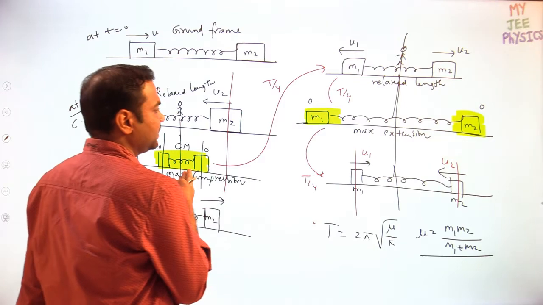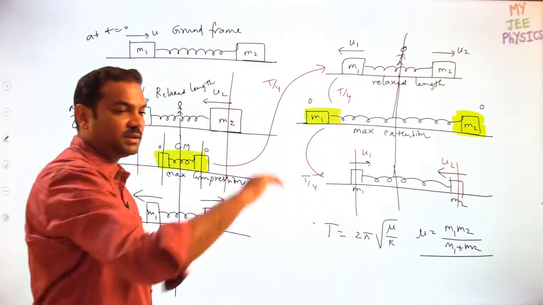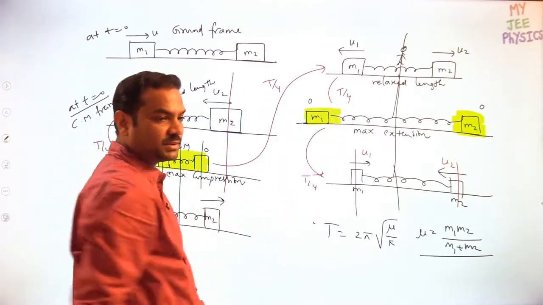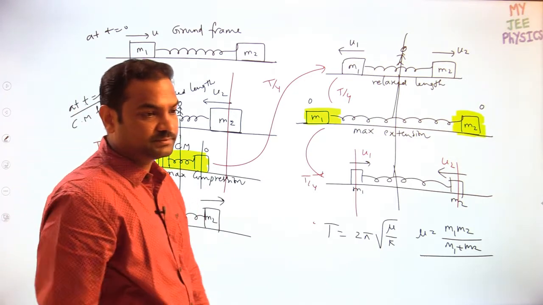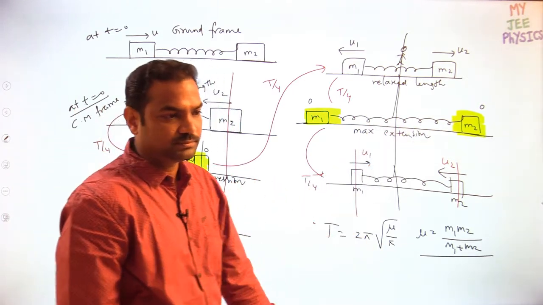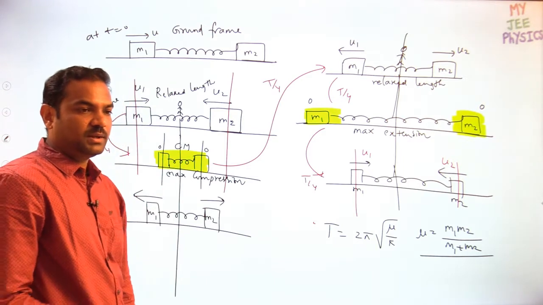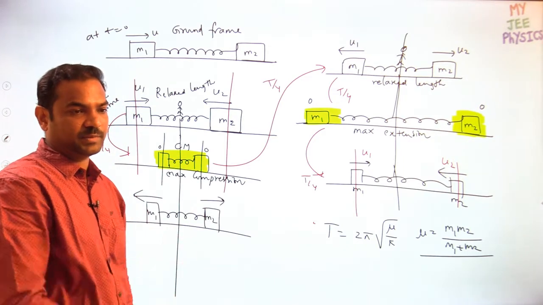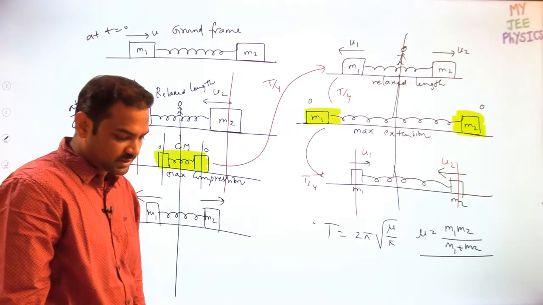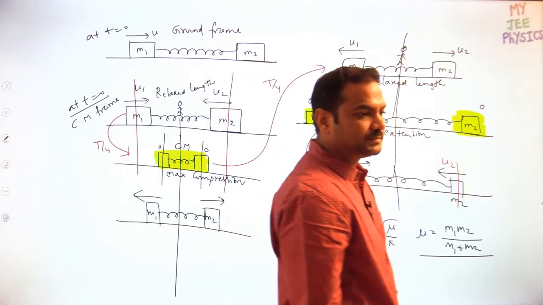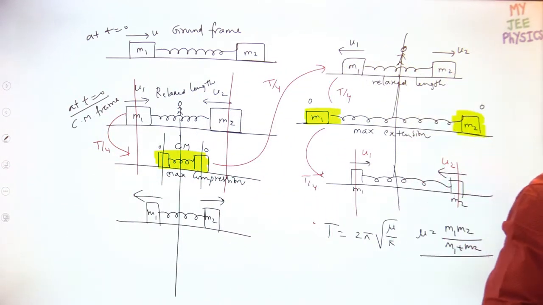So relative velocity 0 stands for extension, either minimum or maximum. So here you are getting maximum compression and maximum extension. Minimum distance between the blocks and maximum distance between the blocks. In distance wise it is minimum and maximum. Compression and extension wise it is maximum and maximum. Everybody okay? Or anything to be explained? Remaining people? Okay.